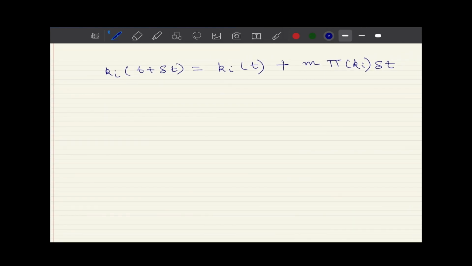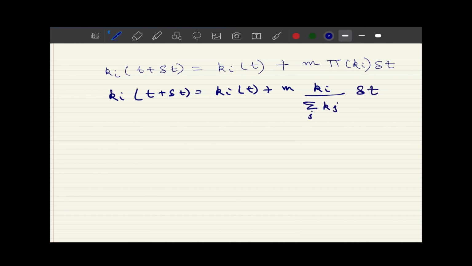Now let us substitute some values and see how it looks. We can write it as k_i(t plus delta t) equal to k_i(t) plus m times k_i divided by the summation over j of k_j, times delta t.